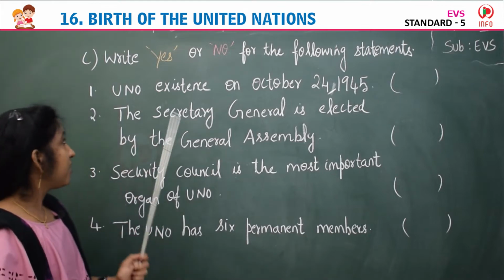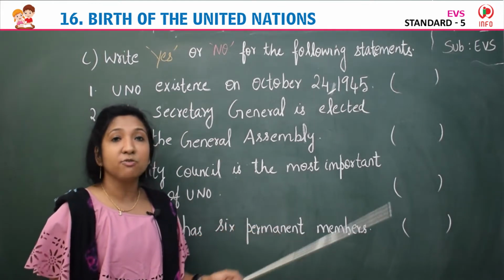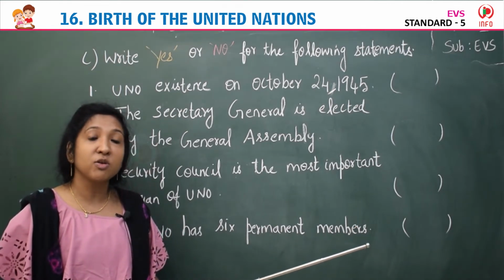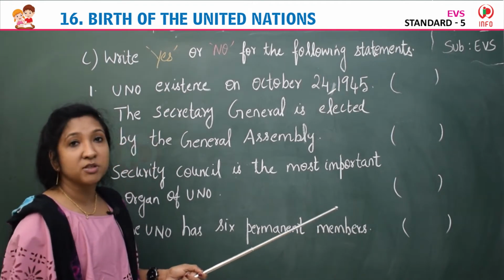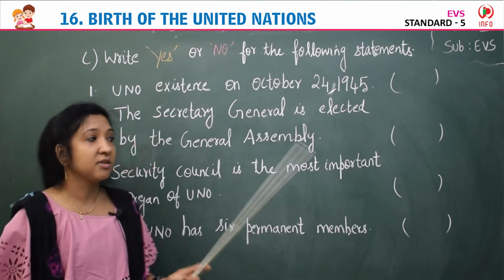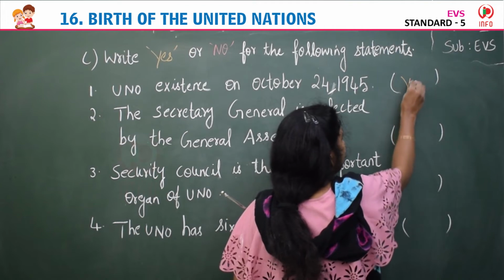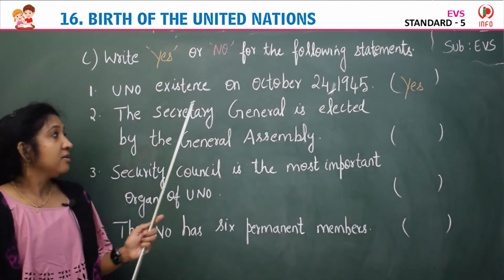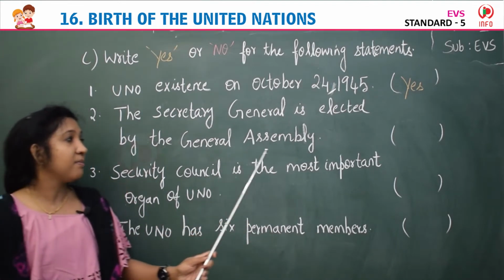So the first one, UNO came into existence on October 24, 1945. When UNO was formed, the birth of UNO, it was on 24th October 1945. So the given statement is correct. So you can write yes in the brackets.